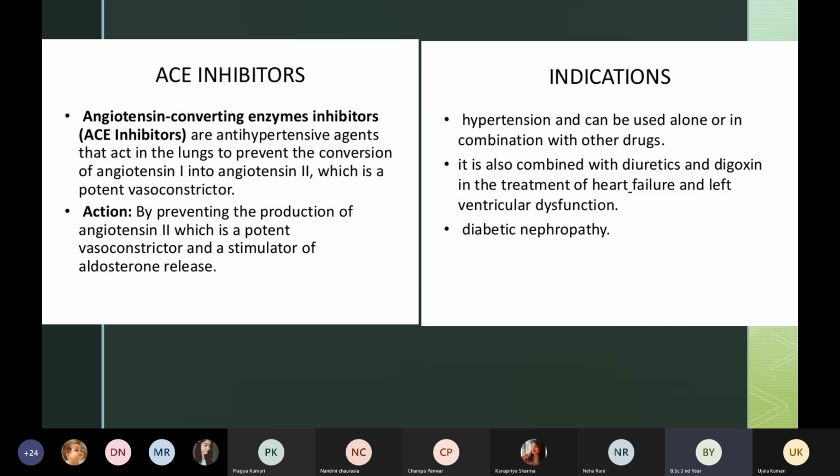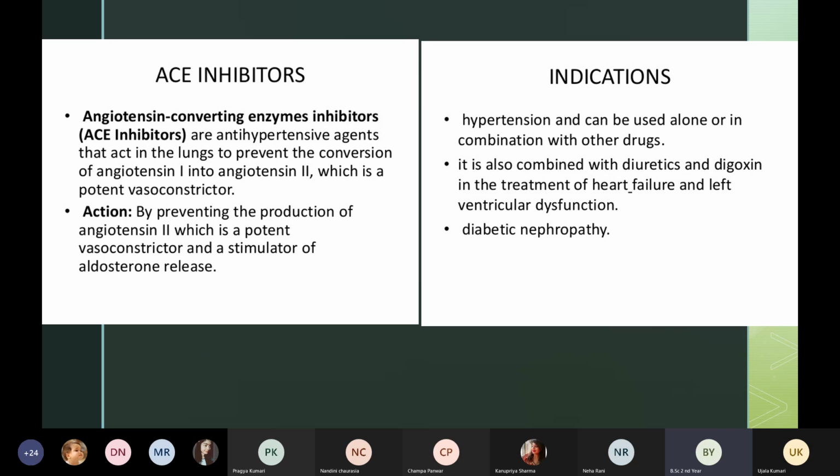So it is combined. If we have to give with other medicines, then we can give with diuretics and digoxin in the treatment of heart failure and left ventricular dysfunction. So if patient is suffering from CHF, congestive heart failure, where the heart is not able to pump properly, जो heart की muscles है, myocardium है, okay, the myocardial muscles है वो it is very weak, so it is not pumping properly, ठीक है?